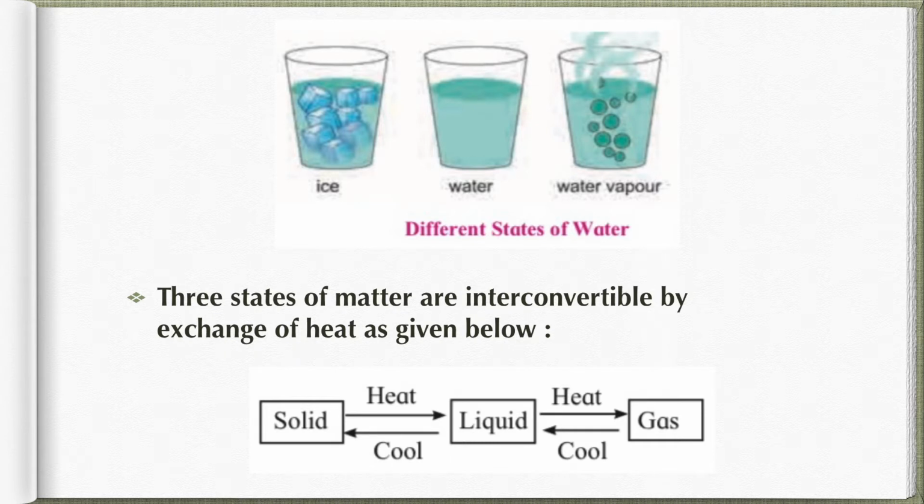So we can say that when cooling takes place it will change from gas to liquid, and liquid to solid. And when I heat it up, it will change from solid to liquid and liquid to gas. This is the process. Now we'll see some more distinguishing points between solid, liquid and gas.